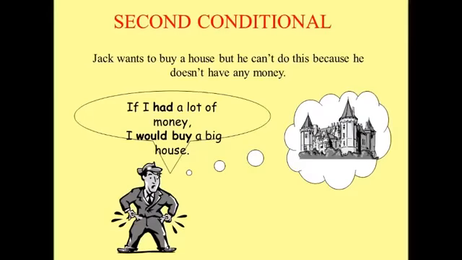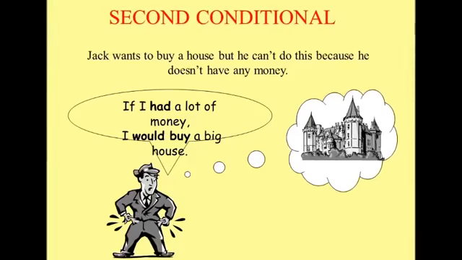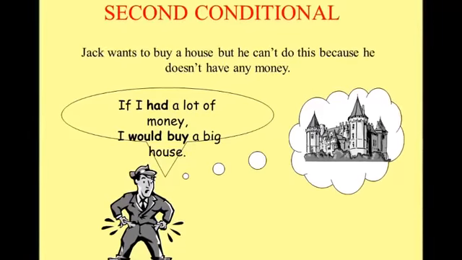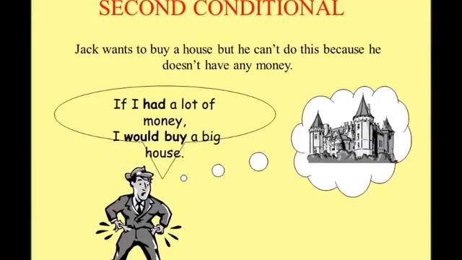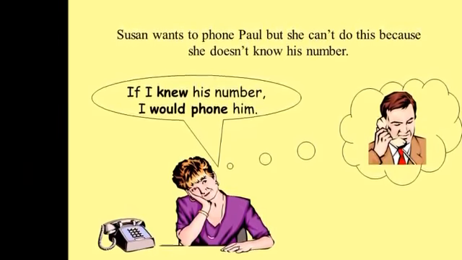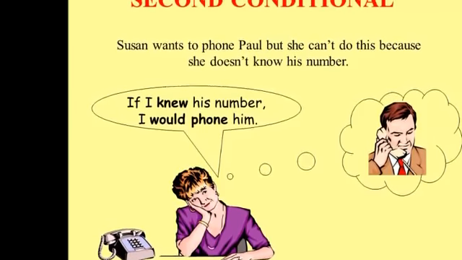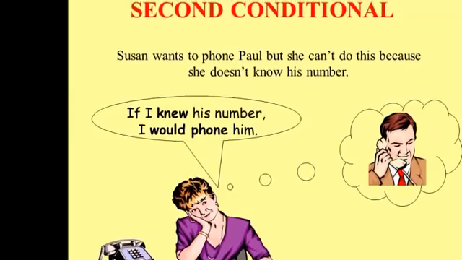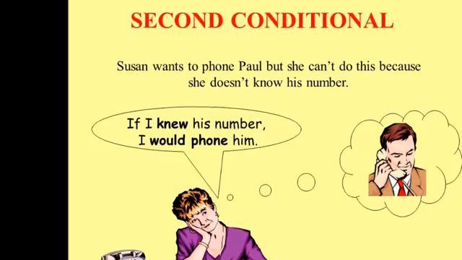Second conditional. Jack wants to buy a house, but he can't do this because he doesn't have any money. So he said, if I had a lot of money, I would buy a big house. Another example. Susan wants to phone Paul, but she can't do this because she doesn't know his number. So she said, if I knew his number, I would phone him.